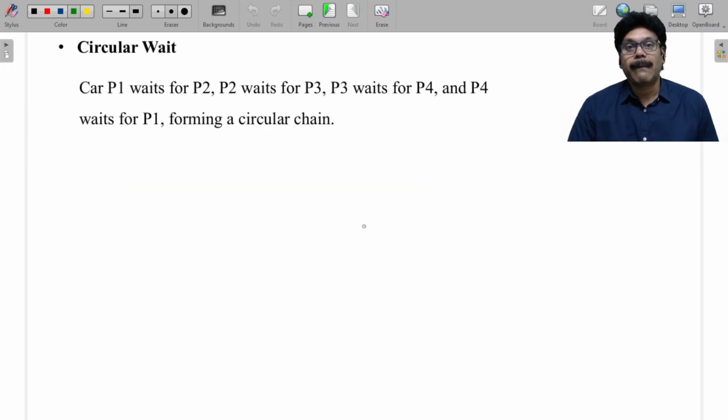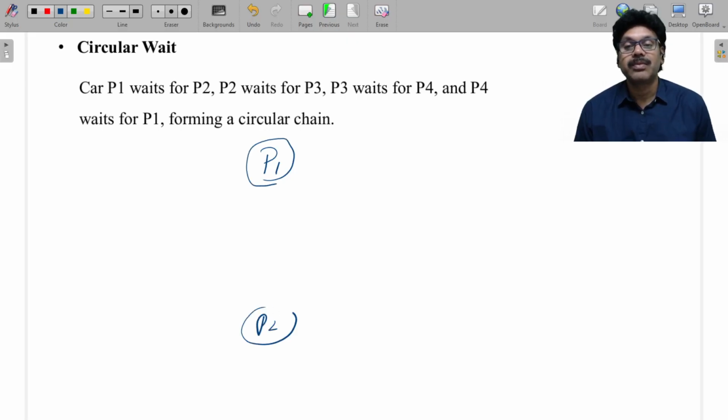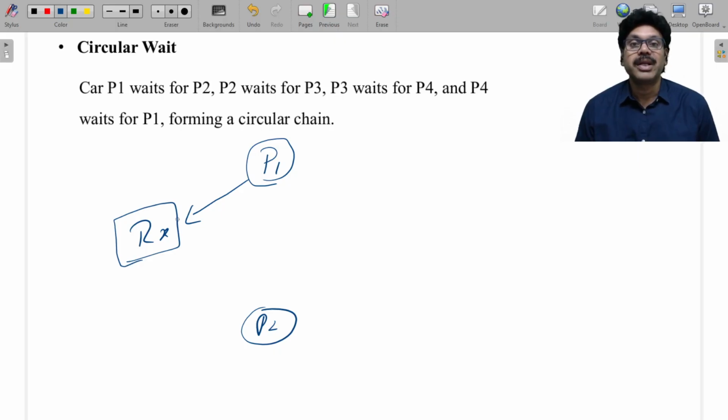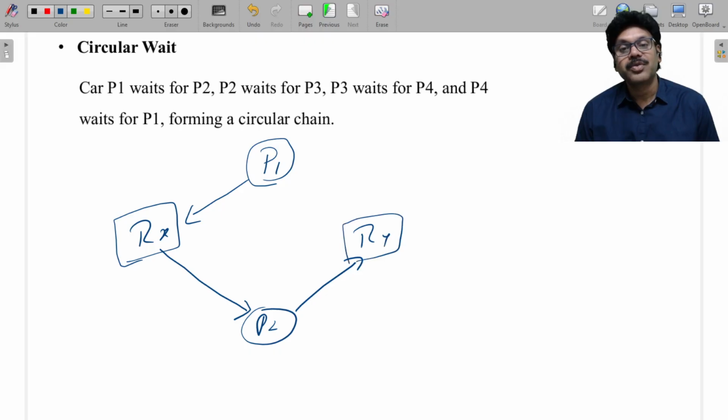The third one is circular wait. What is the meaning of circular wait? It should form a circular wait concept. So again, let me draw the graph here. There is a process P1 and there is a process P2. P1 is requesting Rx. Assumption: no copies are available. I'm not drawing any dots there because Rx is already given to P2, and P2 is requesting Ry, and there is no space available because it's already given to P1.